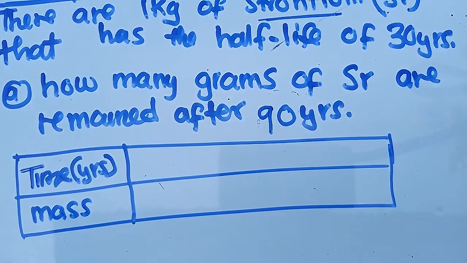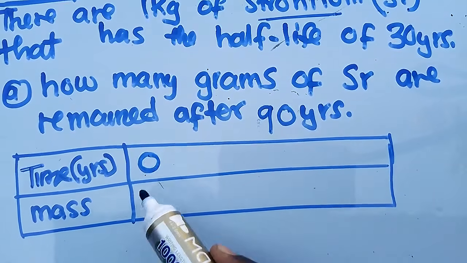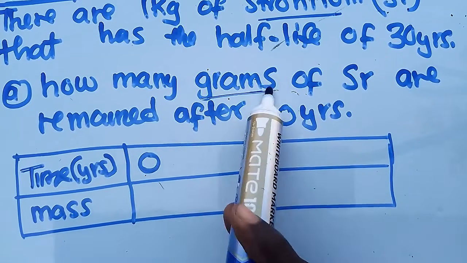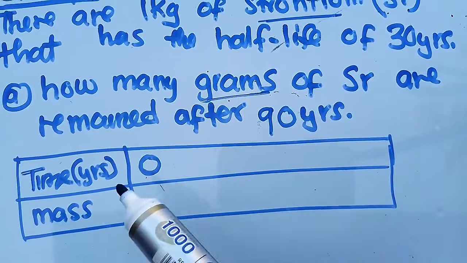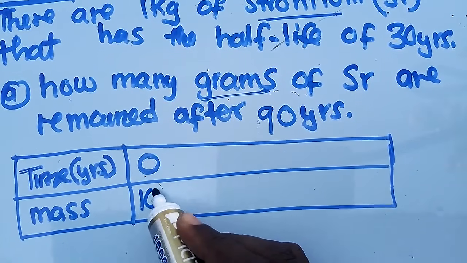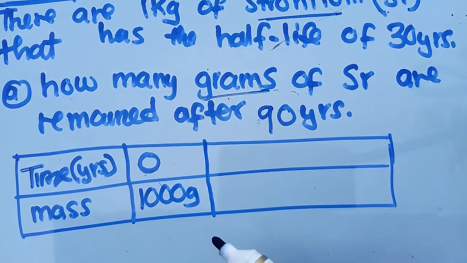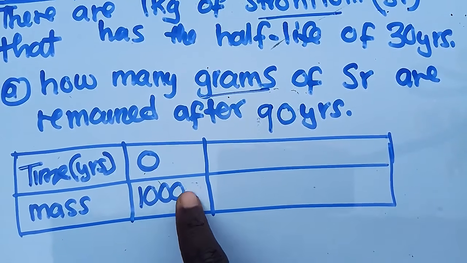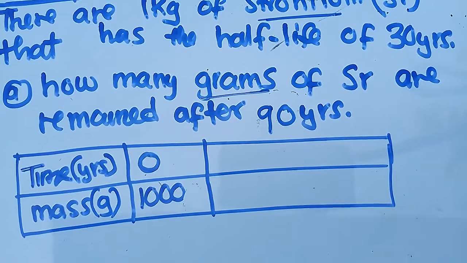When time is 0, the mass will be in grams. The question is saying how many grams. We've got 1 kg. What is 1 kg in grams? It is 1000 grams. So 1 kg, when we convert to grams, is 1000. This is the mass in grams.